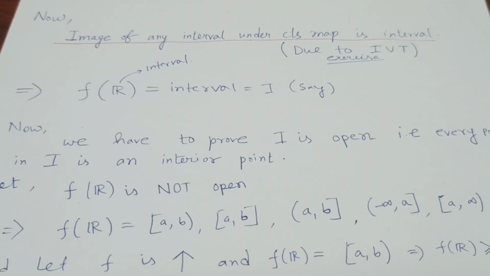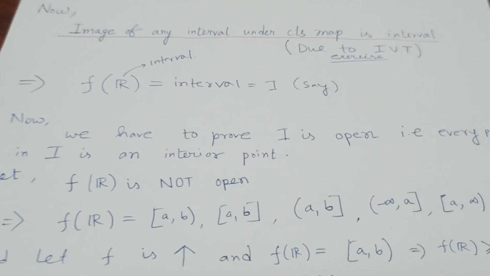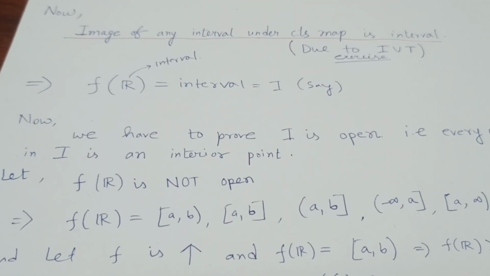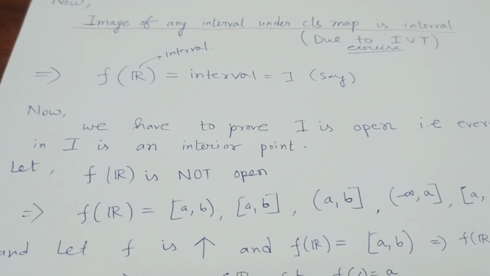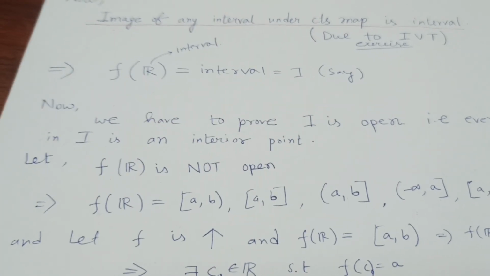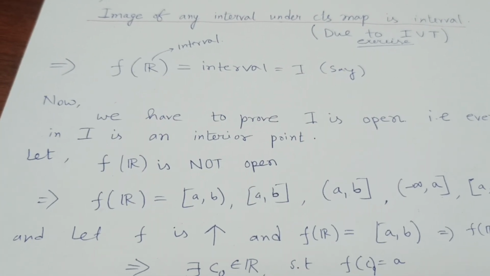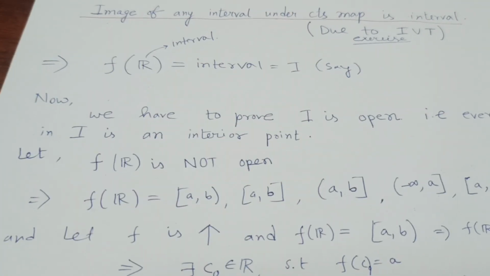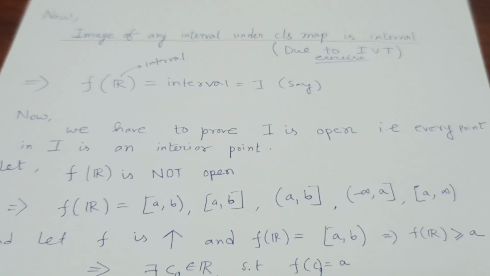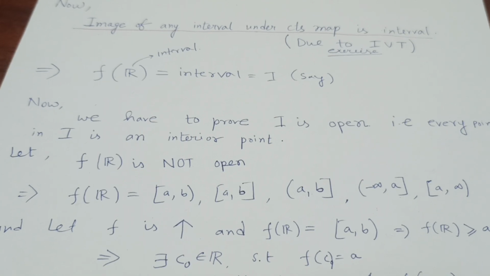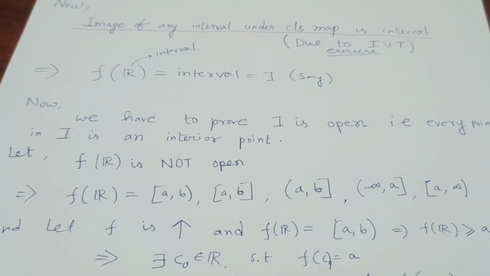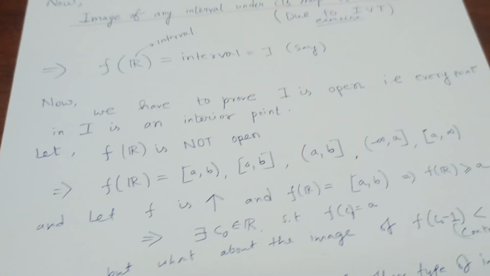Also recall that f was an injective function, it is a monotonic function, and without loss of generality, let me assume that f is increasing. Now I'll prove that f of R cannot be of any of these forms, the interval forms which I've given here. Now, how will I prove that?